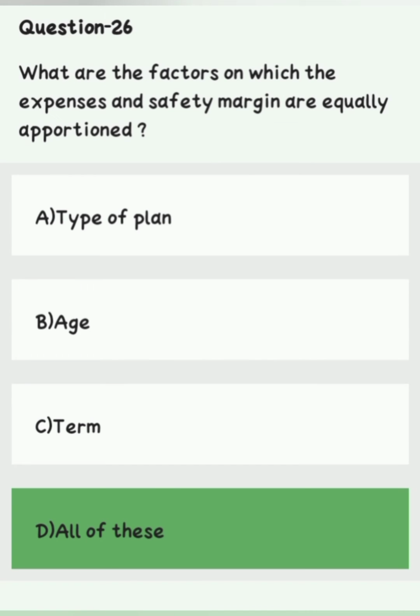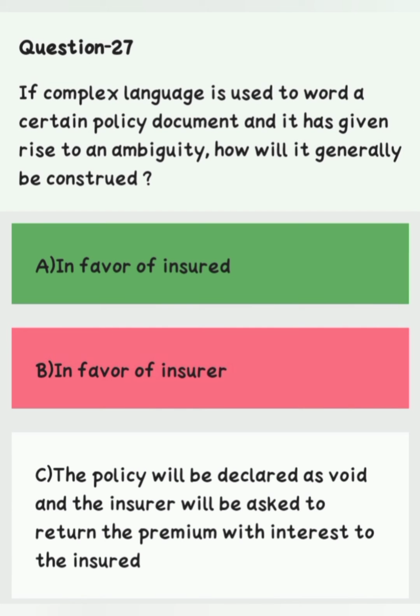Question number 26. What are the factors on which the expenses and safety margin are equally apportioned? Option A, type of plan. Option B, age. Option C, term. Option D, all of the above. Right answer is option D, all of the above. Question number 27. If complex language is used to word a certain policy document and it has given rise to an ambiguity, how will it generally be considered? Right answer is option A, in favor of insured.